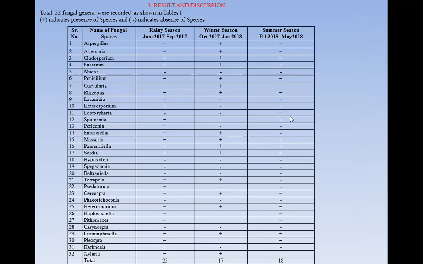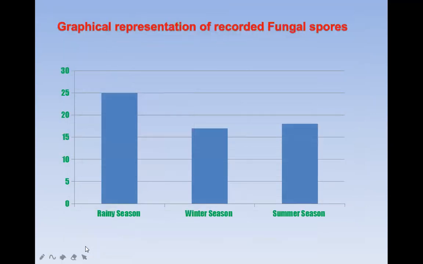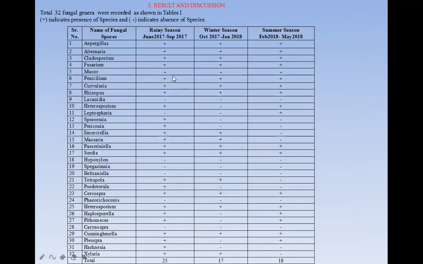And here, see here, these are the collected spores. Near about 33 spores, which are present in different seasons. These spores include Aspergillus, Alternaria, Cladosporium, Fusarium, Mucor, Penicillium, Curvularia, Rhizopus, Lasiodiplodia, Pestalotiopsis, Leptosphaeria, Sporormia. So these are the 33 spores which are collected from the weekly market, particularly from the vegetable and fruit orchard.